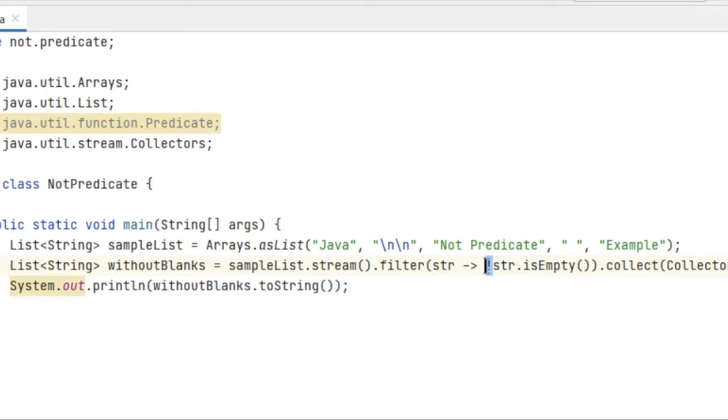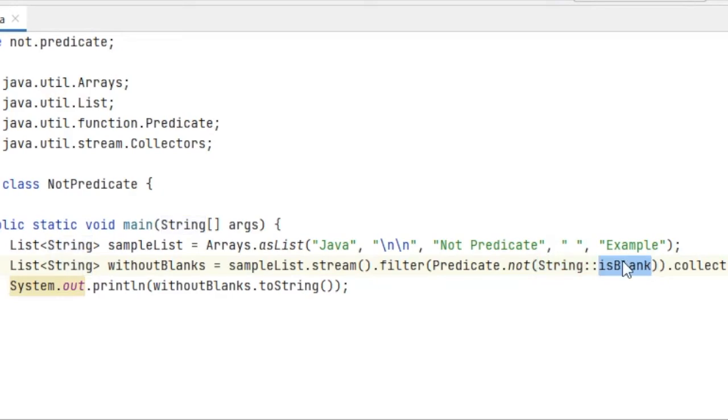So to enhance the readability and make it simpler, we can directly use method reference. Java 11 has introduced this Predicate interface. What this Predicate interface does is it has a method not in which I can just pass the method. I have used isBlank, not isEmpty.